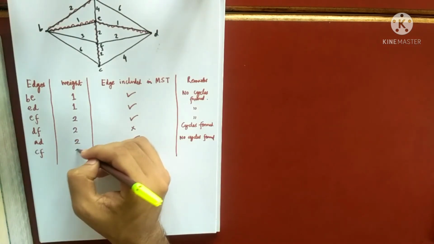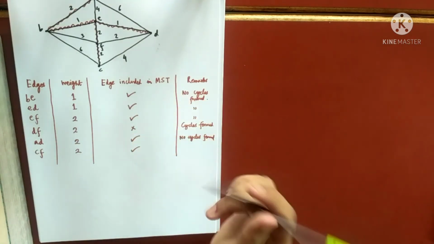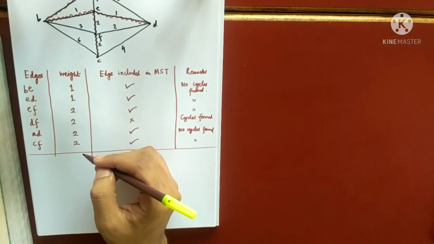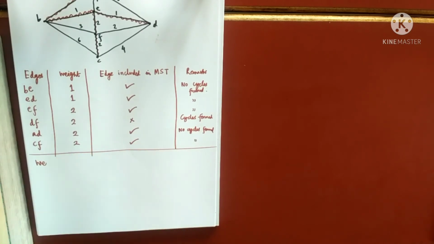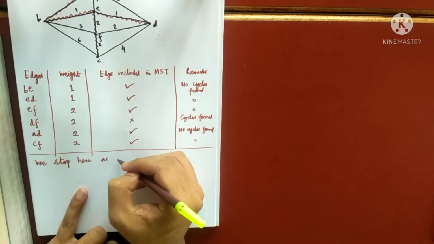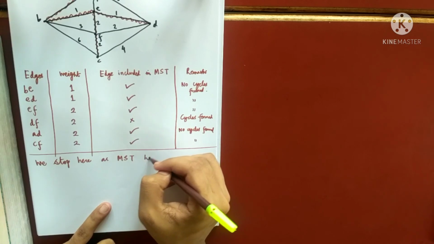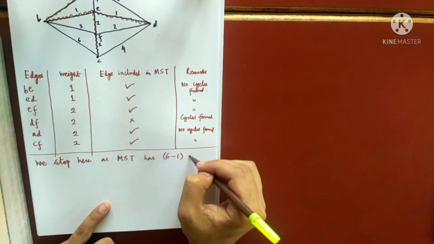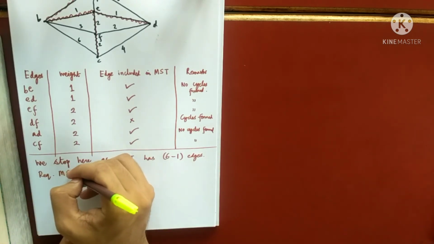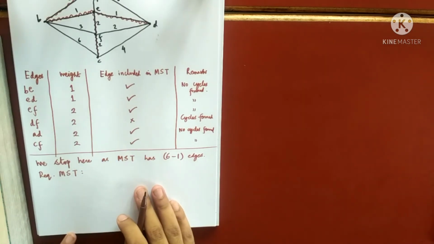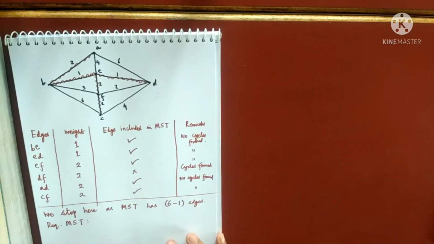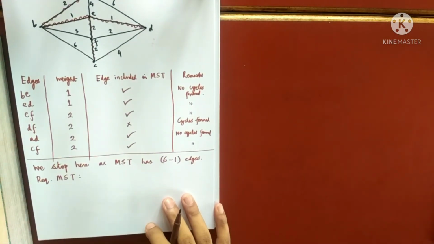Because I have 5 edges. 1, 2, 3, 4, 5. We stop. So no cycles form. So we stop here. You know the reason why I am stopping here. We stop here, as MST has 6 minus 1 edges. So that is 5 edges. And what is the required minimum spanning tree? Again I am repeating, this is not unique, because if you would have chosen this one, you could have got a different MST, but the weight will be same.